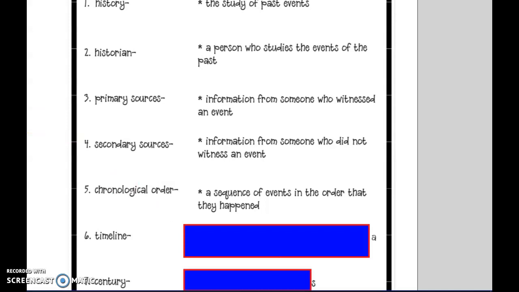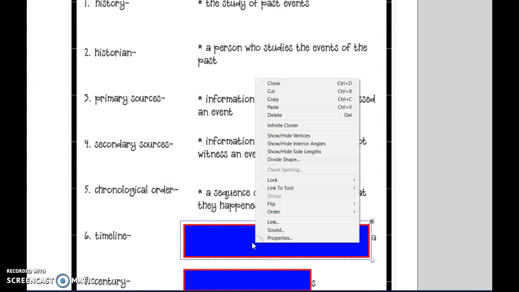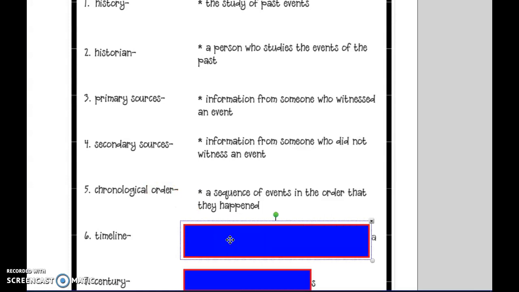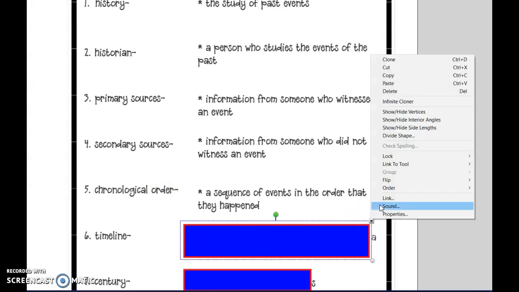The next word that we're going to do is going to be timeline. Now, timeline is going to be more like a picture of the events that happened.